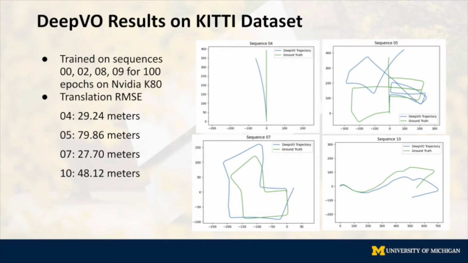We calculated the root mean square error using the XYZ positions and got around 27 to 80 meters of translational drift on average across the positions. We overall didn't see a significant improvement in the drift compared to traditional visual odometry algorithms, but the results provide a promising pose estimation for existing SLAM algorithms.